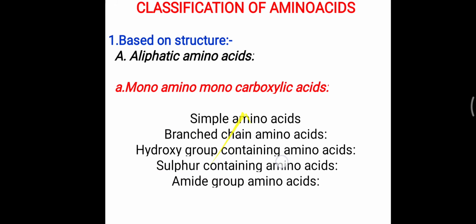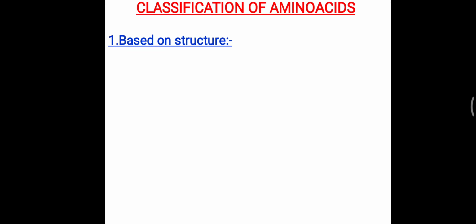Branch means in the aliphatic chain a branch is developed, so that is called branch chain amino acid. Hydroxyl group means an OH group is present in that amino acid. Sulfur containing means this amino acid contains sulfur, so it is called sulfur containing amino acid. Amide group is the CONH2 group, and that group is present in this amino acid. Now we will look at these amino acid structure classifications in detail.